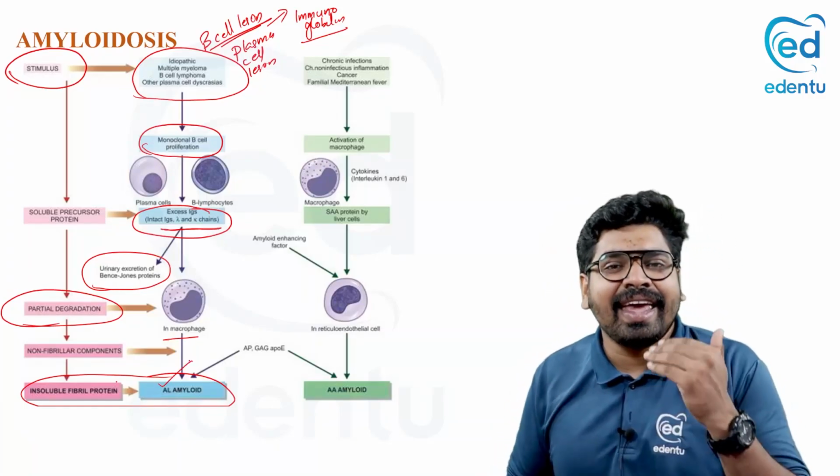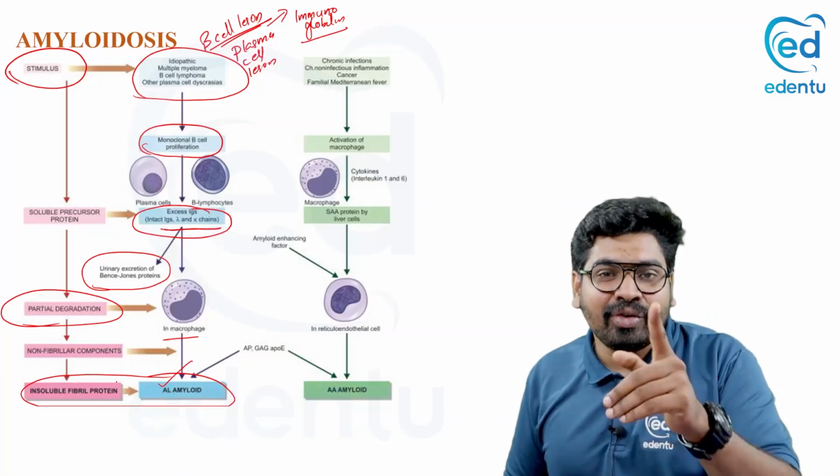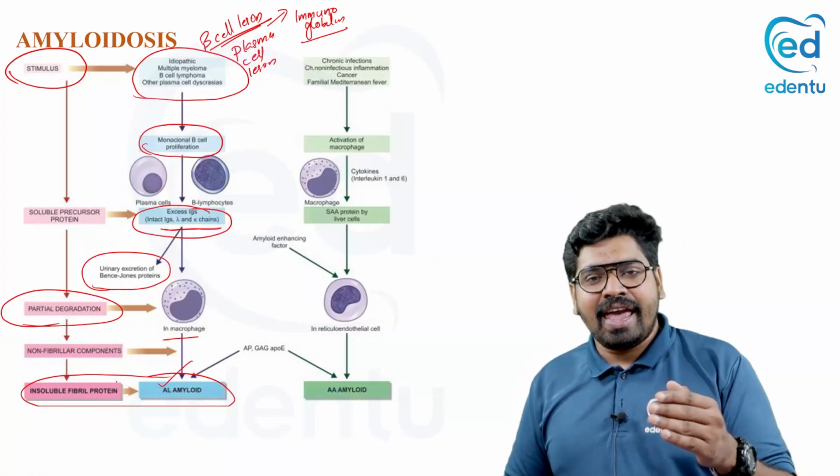Now, you know what AL amyloid is. It is the light chain amyloid, which is mainly produced by plasma cells and mainly seen in plasma cell lesions. That is AL amyloid.